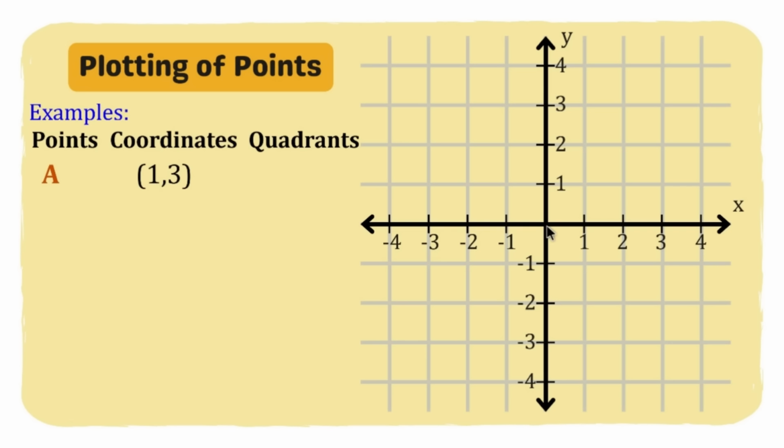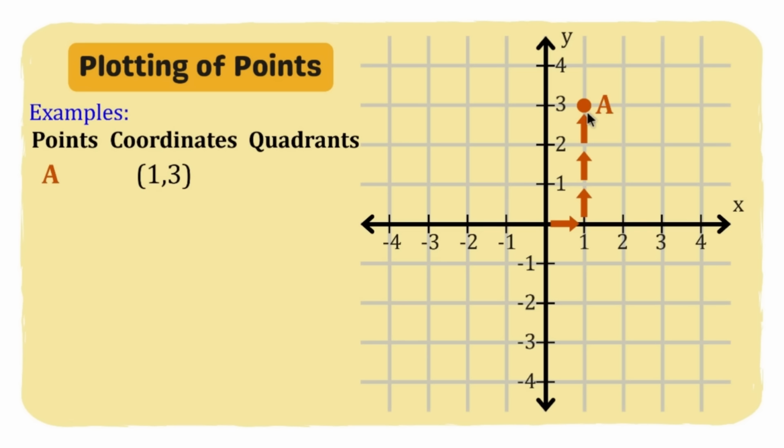Magmumove lang po tayo dito sa ating x-axis, since this is the x-coordinate or yung abscissa natin. So ilang movement po? We have here 1 and it is positive. Therefore, we will go to the right side, 1 unit. And then next one, we have the y-coordinate which is positive 3. We will now move from the x-axis 3 units going up kasi nga po positive siya. Therefore, we have 1, 2, and 3. Ang ating point ay nandito, which is point A.